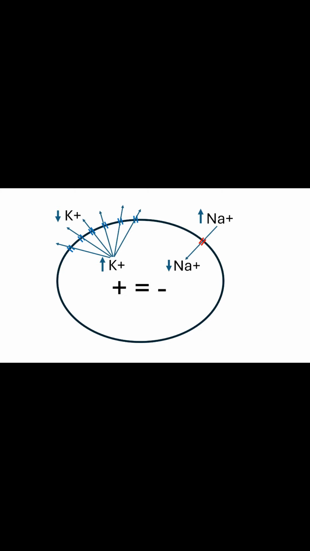This causes a net loss in the number of positively charged ions on the inside, while on a proportional level, the number of negatively charged ions on the inside rises, causing the inside of the cell to develop a negative charge known as a membrane potential.